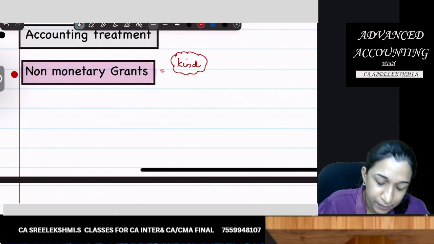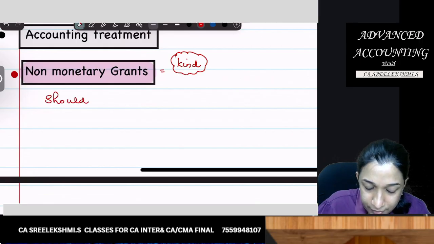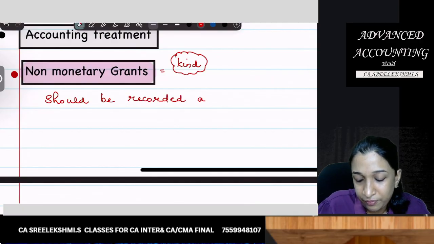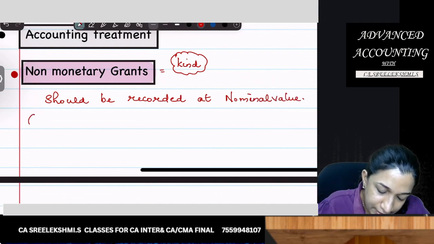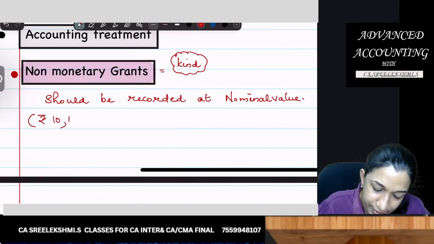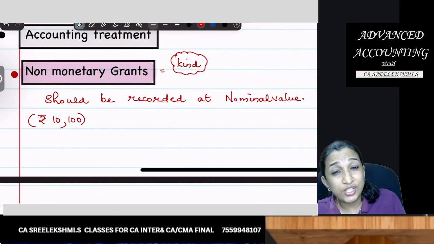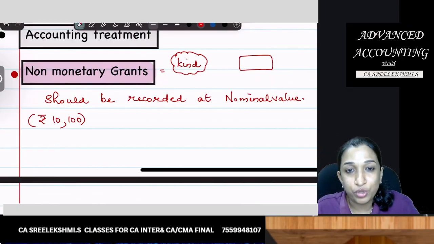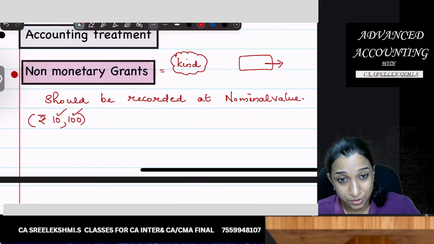What is the accounting treatment? Non-monetary grant should be recorded at nominal value. That is rupees 10, 100, etc. 1 rupee, 10 rupees, 100 rupees. If you receive a government grant which is in the form of a land, you got a piece of land. So land should be recorded in the books, but at what value? Nominal value, which means 10 rupees, 100 rupees, etc.